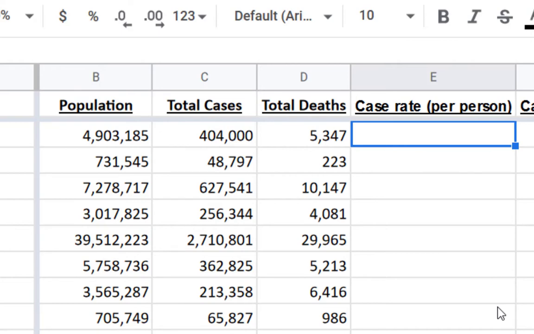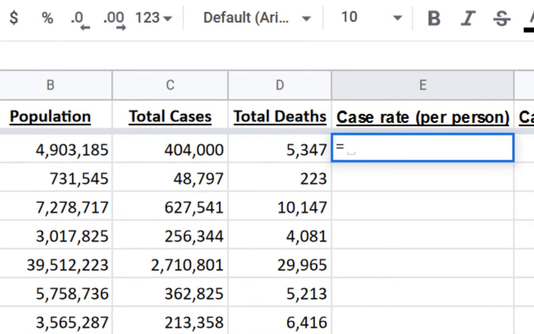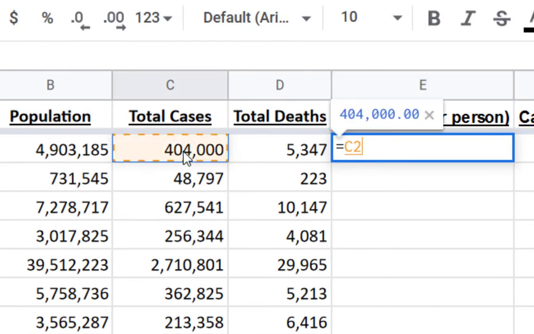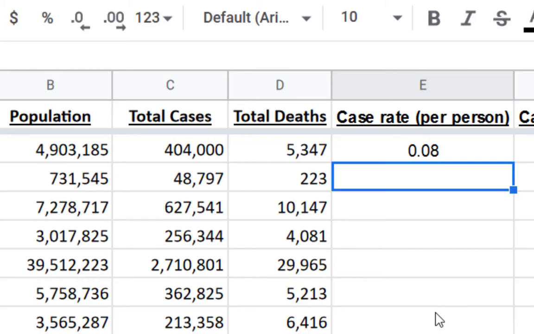So click in cell E2, and we're going to type a formula. And we may have talked about this already. If we did, I apologize for repeating myself. But to do a formula, you're going to type an equals sign first. And what we want to do is take the case number. So I'm going to click on C2 and then hit divide and then click on B2. And what this is going to do is take that total case number and divide it by the population. And this tells us that there are 0.08 cases per person in Alabama. We'll come back to that in a second.